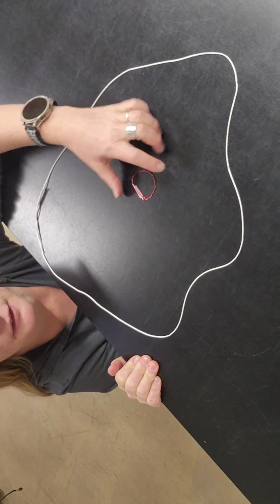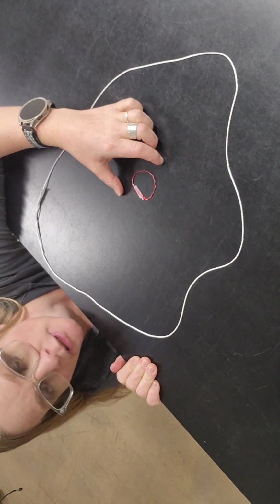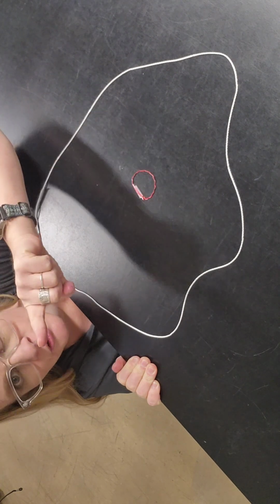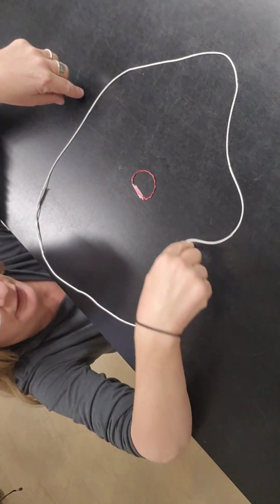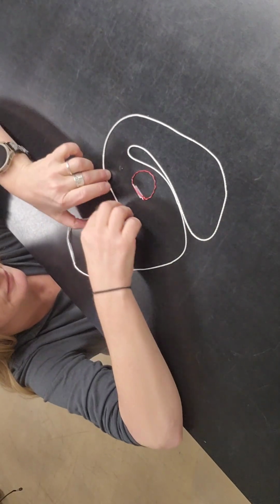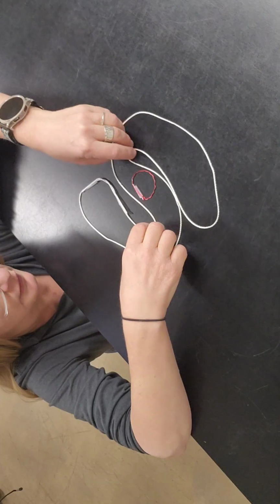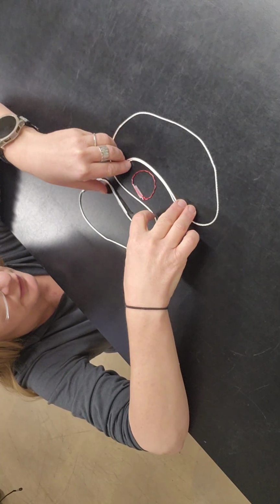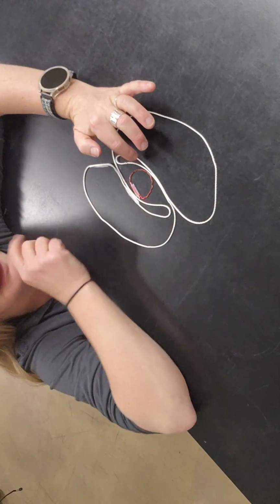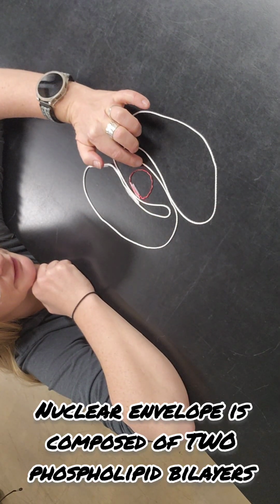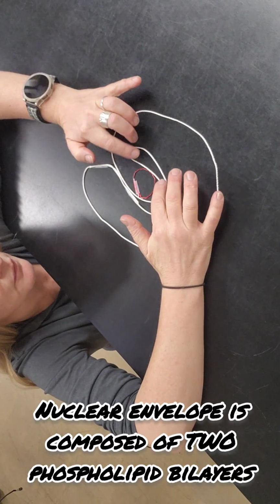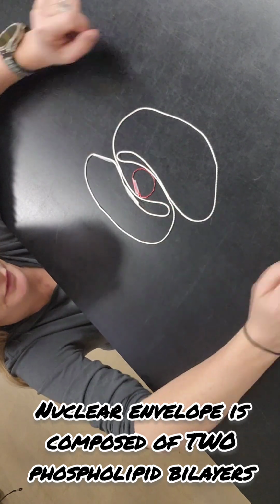Here's the DNA as this little red string in the center. Remember that in a prokaryotic cell, one circular chromosome in the nucleoid region, not a true nucleus. We're going to get a true nucleus by having this plasma membrane fold in on itself. And if we have these parts come over here like this and pinch off, what we see then is that we have a nuclear envelope, right? DNA in the center, housed by 2 layers of phospholipid bilayer.